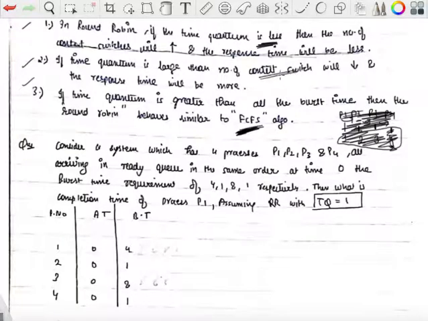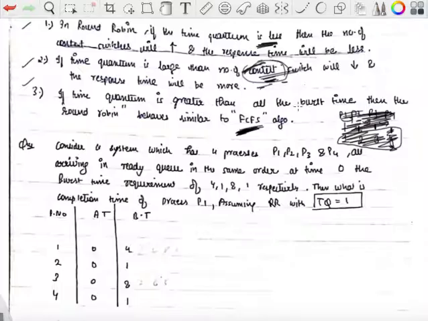What is a context switch? I already told you: saving the context of one process and loading the context of another process. What do I mean by context? The attributes of the process are known as its context. Saving the context means saving the process attributes. Saving the context of one process that is getting preempted, and loading the context of another process that is getting started, is known as a context switch, right? So you don't want too many context switches.